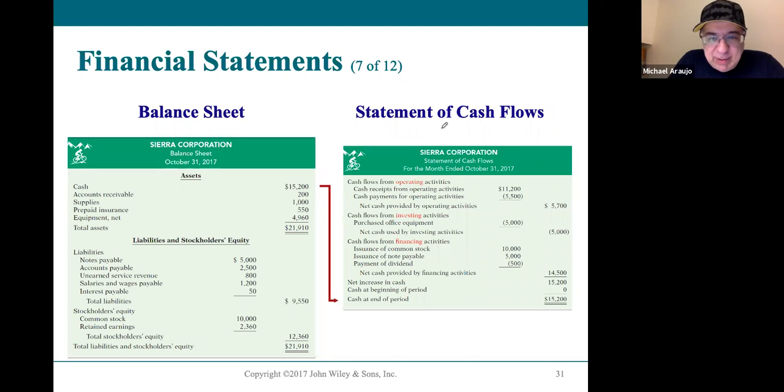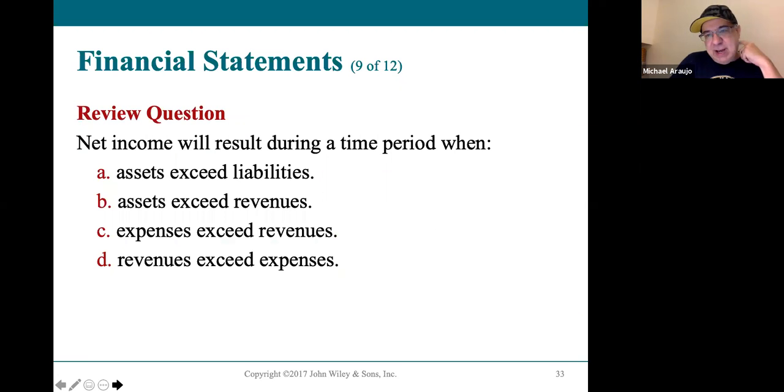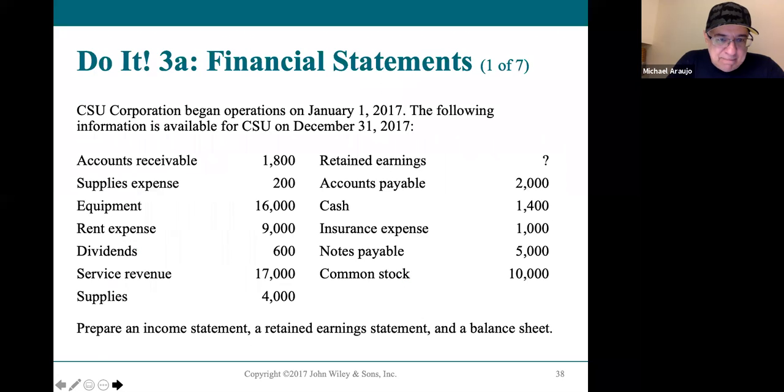What we don't have to worry about right now is the statement of cash flow, which chapter 12 is dedicated to. But the statement of cash flow simply tells us how cash has changed for the period of time that's listed on the statement, a month, a quarter, or a year. That's really all it's telling us. And again, there's a whole chapter in Accounting 102 that's devoted to it. There's also a chapter in managerial accounting that's devoted to it as well.